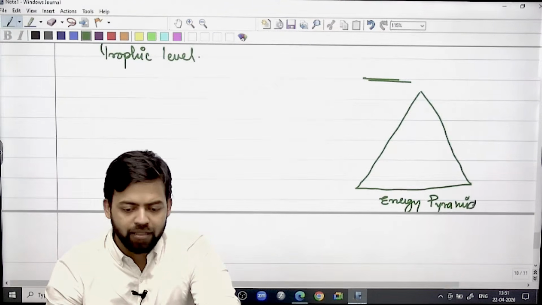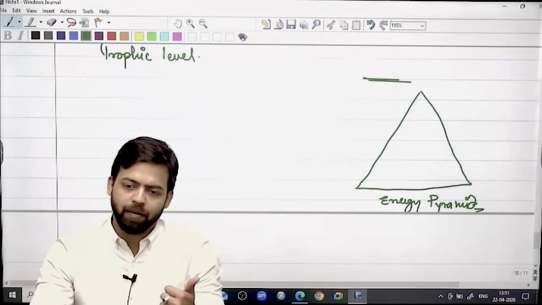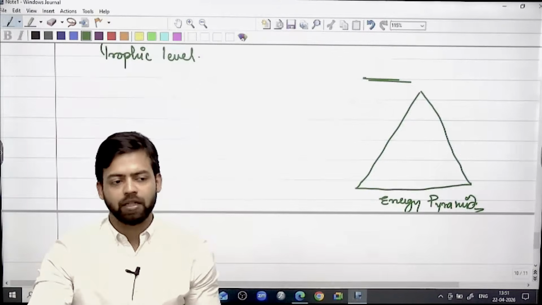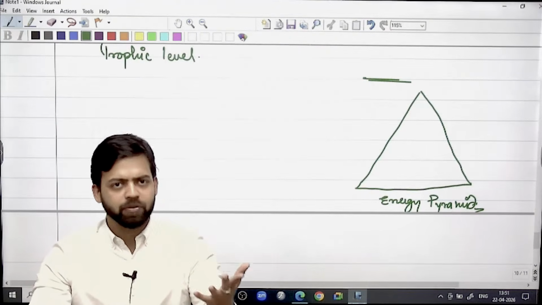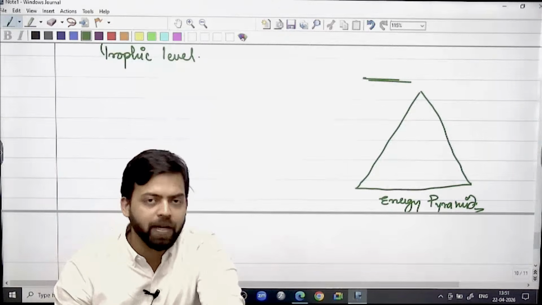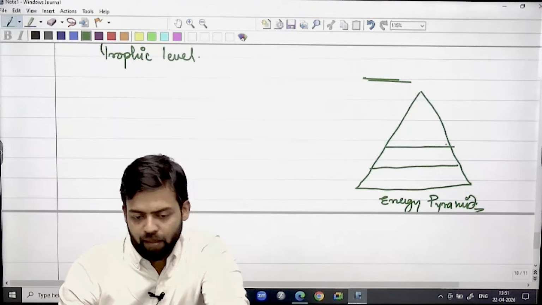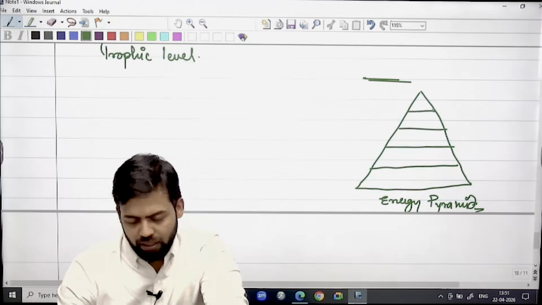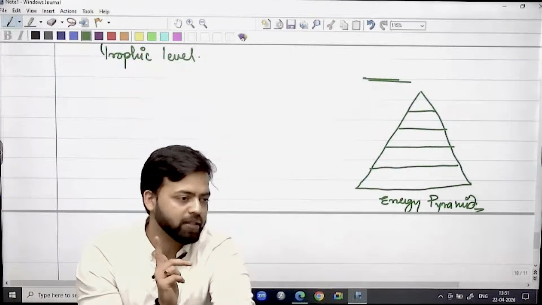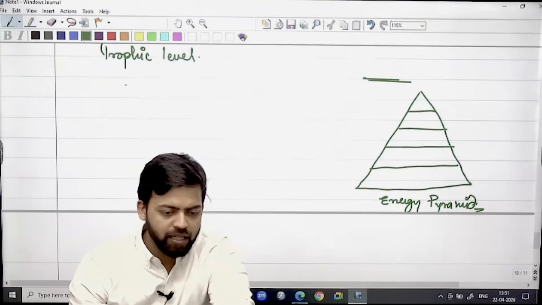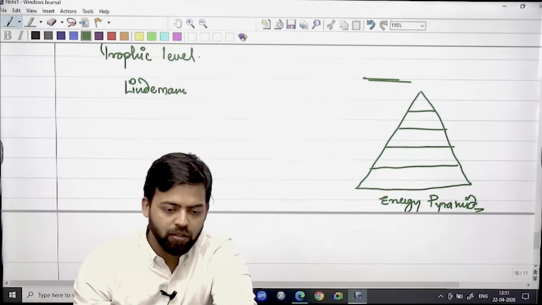Whereas the biomass pyramid can be upright, inverted, or spindle shaped as well. Different shapes can be there for the biomass pyramid, but the energy pyramid always goes in a particular direction, unidirectional, and usually there are 4 to 5 levels. The reason is Lindeman's law, or Lindeman's 10% rule.